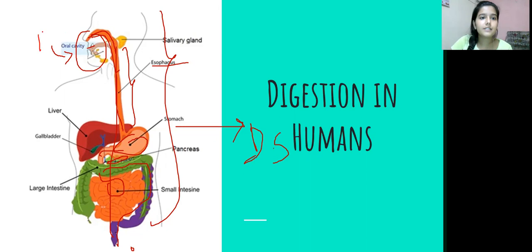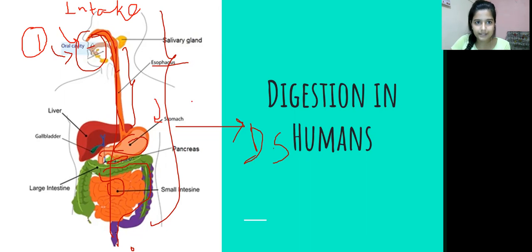So first we have discussed the first step, that is ingestion, the intake of food. The intake of food, that is the first step. After the intake, the food is then broken down into smaller pieces, right? जिसको हमने digestion बोला. After the digestion, the food is absorbed in the body, right? Absorb कहाँ होता है? In the small intestine. After that, the food is then used by the body, जिसको हम assimilation कहते हैं.